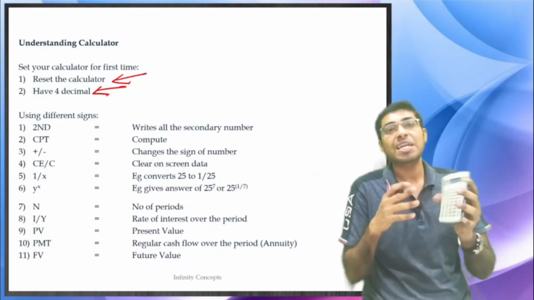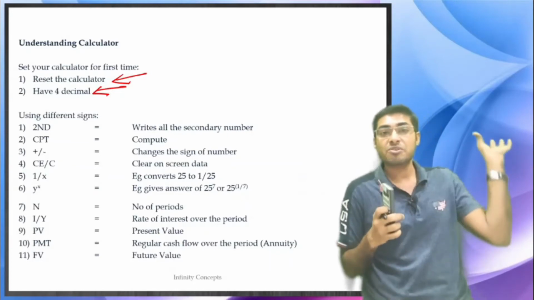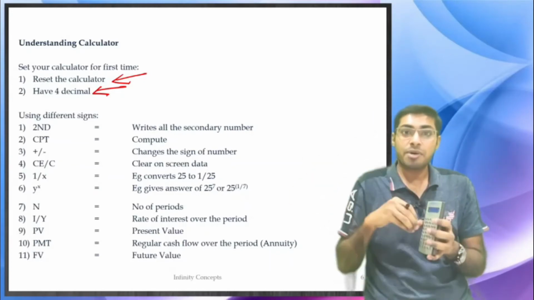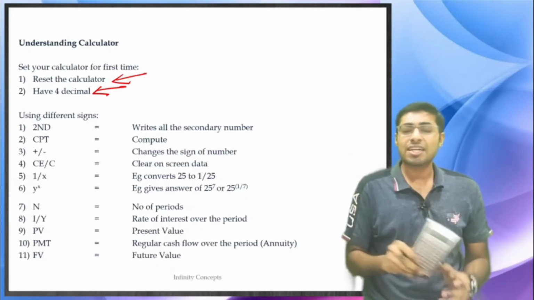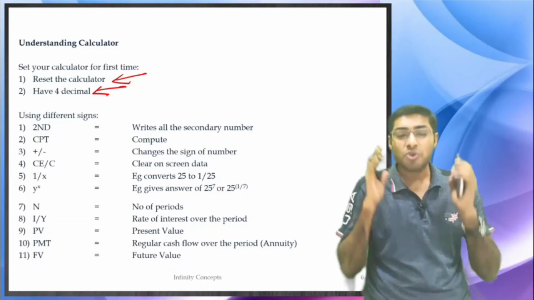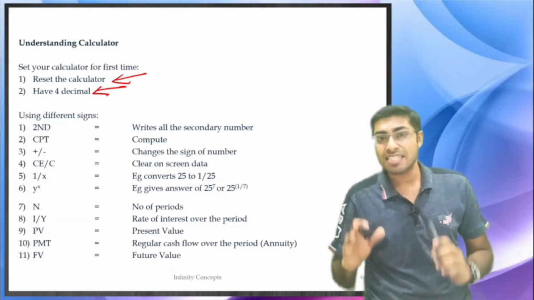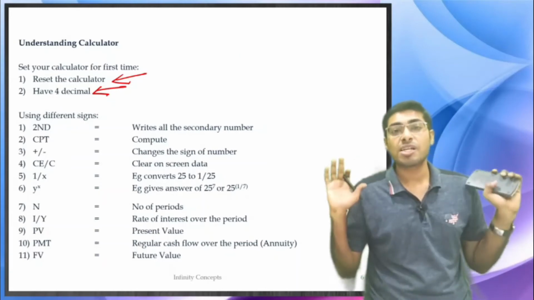Why? Because you will get a wrong answer, as all the numbers would have got jumbled up, the previous question's numbers and this question's numbers, inside the memory of the calculator. So this is one thing that you will always have to remember. Because of this, so many students get wrong answers in the examination, and they don't know why they are not getting the answer. They just get confused about what is happening.